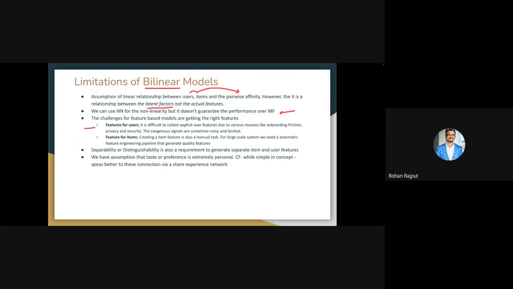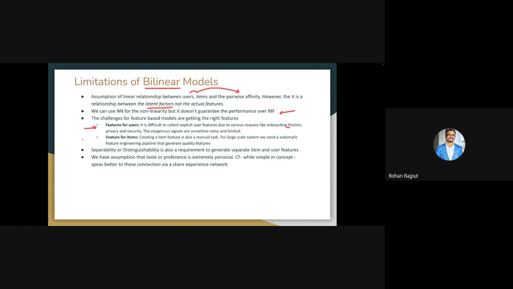There are some challenges. Obviously, the first challenge is obtaining the user feature. Sometimes it's very difficult to obtain the implicit user feature. You can use onboarding and similar things to collect as much user information as possible, but most of the time these kinds of exogenous signals are noisy and limited, right? People might not come with a mentality where they just give the onboarding answers, but they do not stick with those onboarding answers. There will be concerns of onboarding friction, privacy, and security to obtain more user features.